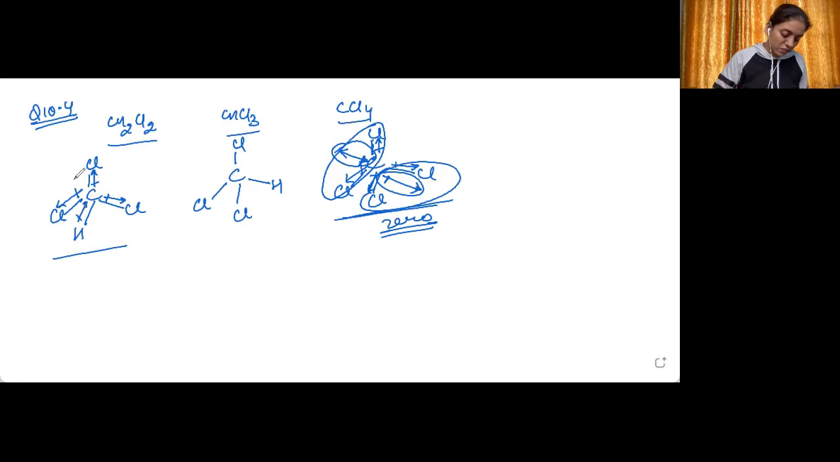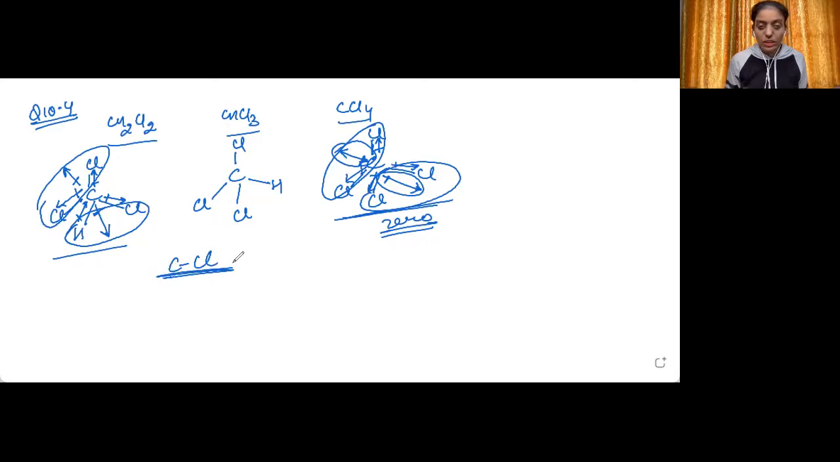Now what will be the resultant of these two chlorines? Somewhere here it will be. Now what will be the resultant of these two bonds, that is the carbon-chlorine and carbon-hydrogen bond? Because the dipole moment of the carbon-chlorine bond is more and the value of the dipole moment of the carbon-hydrogen bond is lesser, the resultant will be in the direction of the carbon-chlorine bond, because the dipole moment of the carbon-chlorine bond is more as compared to the dipole moment of the carbon-hydrogen bond.